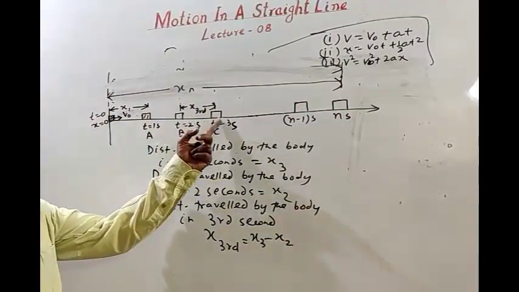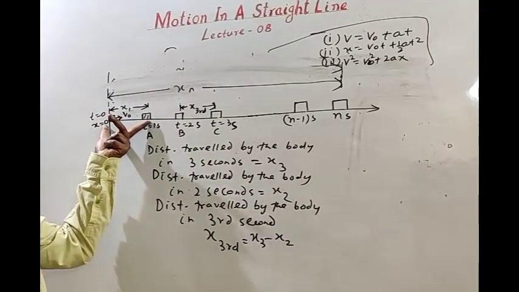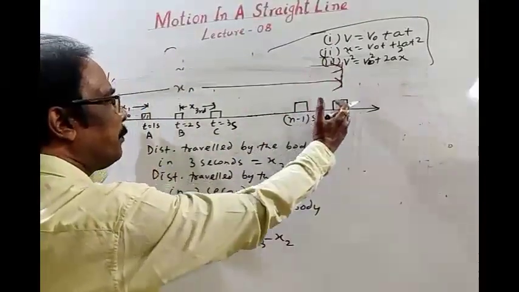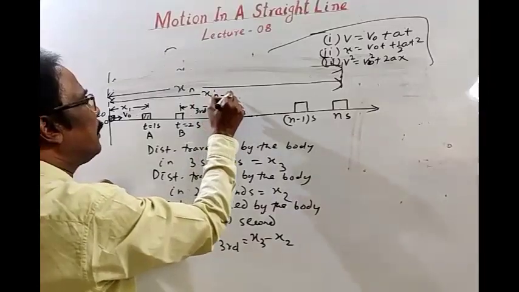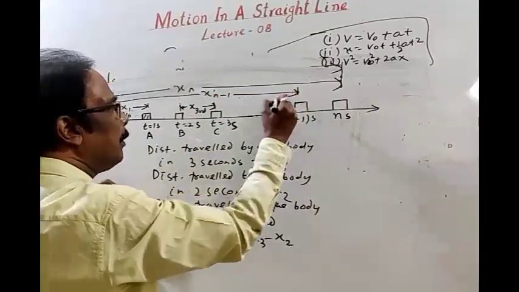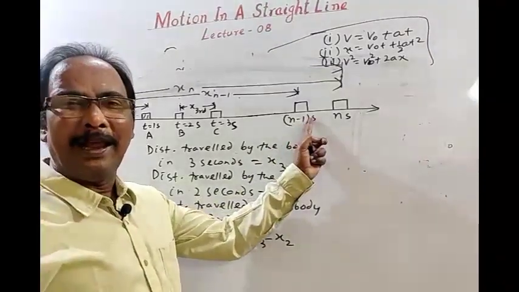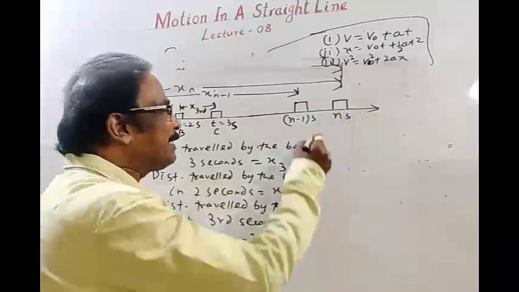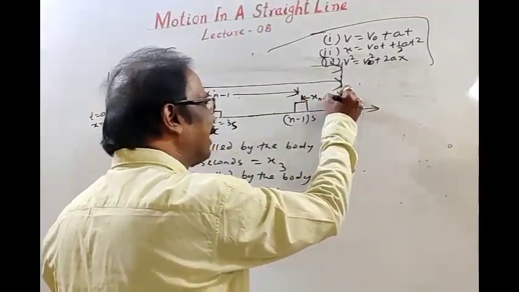Distance traveled by the body in 3 seconds, distance traveled by the body in 2 seconds, this is distance traveled by the body in 1 second. Similarly, this is distance traveled by the body in n seconds, and this is distance traveled by the body in n minus 1 seconds. When n minus 1 second ends, n second starts. So this is distance traveled by the body in the nth second.